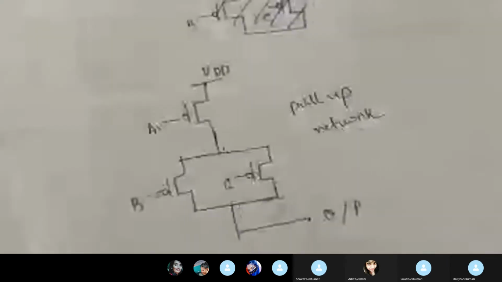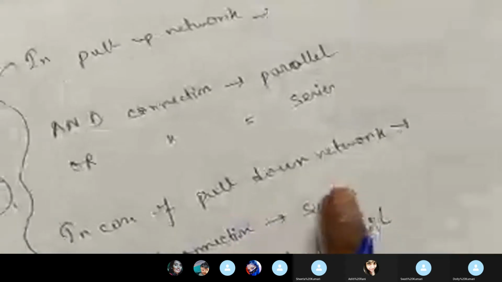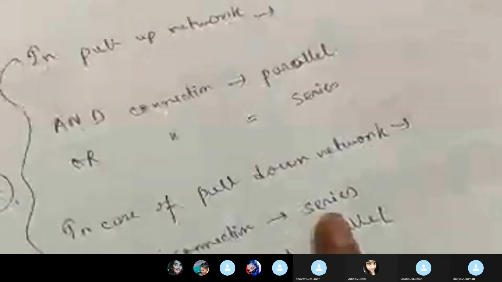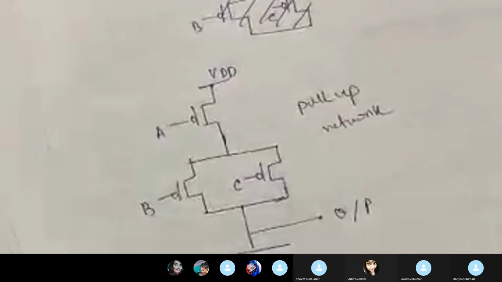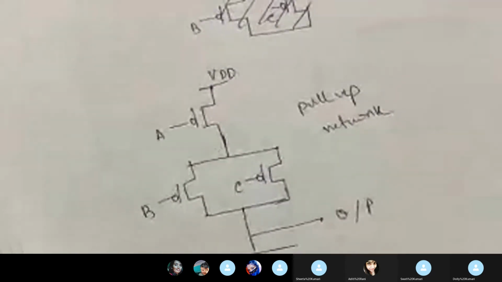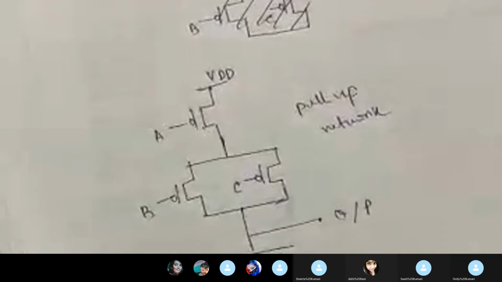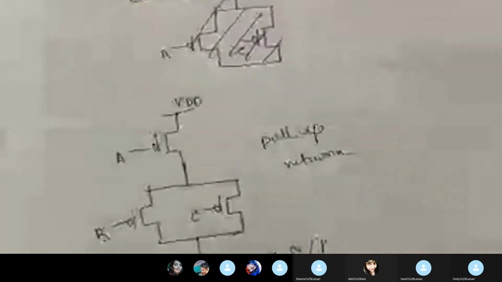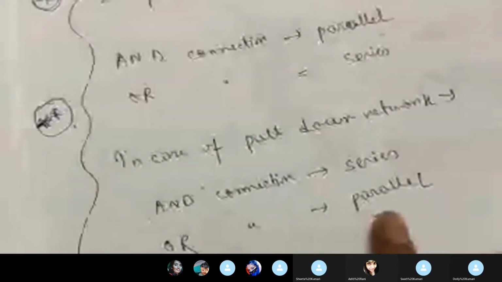So for the pull down, see, for the pull down, AND connection is in series. First, AND connection क्या है? BC है AND connection में. So my AND connection will be in series. This is my B, this is my C, and again OR connection is in parallel. और क्या है?